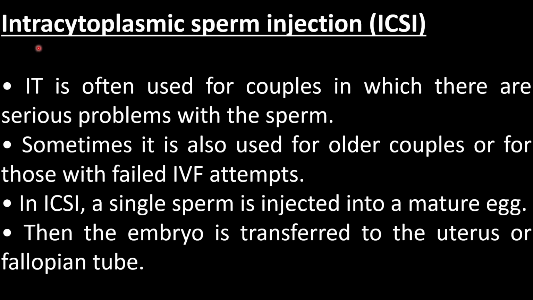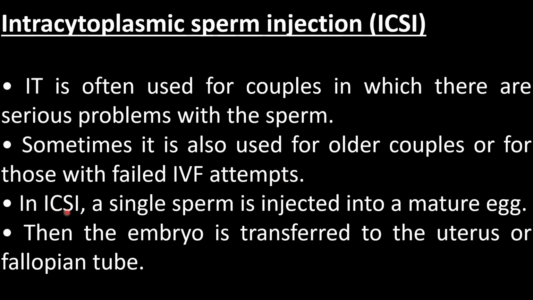And the last method is intracytoplasmic sperm injection, ICSI. It is often used for couples in which there are serious problems with sperm. Sometimes it is also used for older couples, or those with failed IVF attempts.